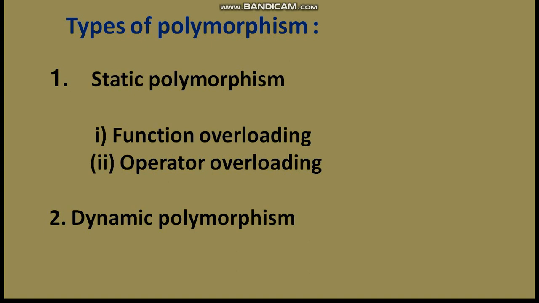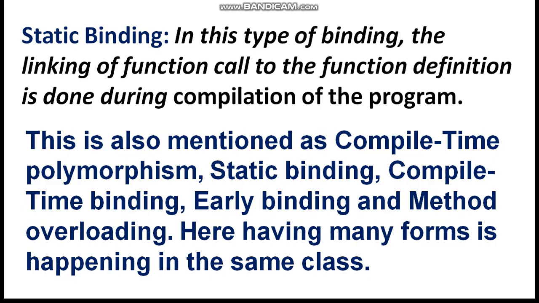Polymorphism can be categorized into static polymorphism and dynamic polymorphism. Static polymorphism can be further categorized into function overloading and operator overloading. Static binding. In this type of binding, the linking of function call to the function definition is done during compilation of the program. Static binding happens when the code is compiled.